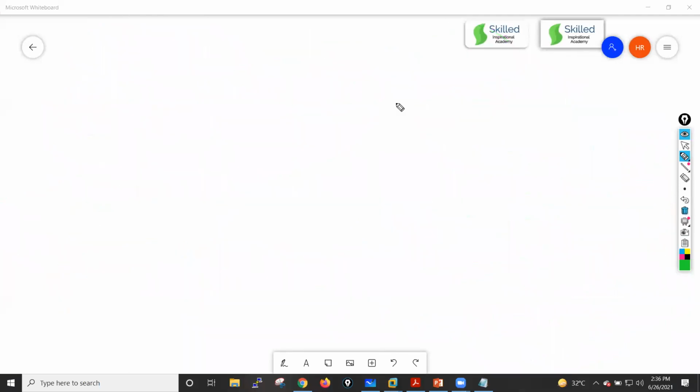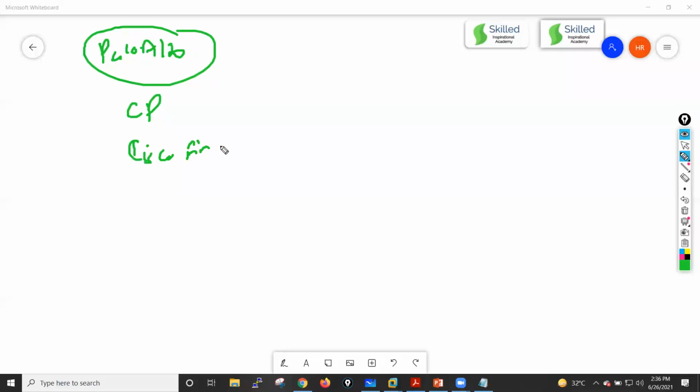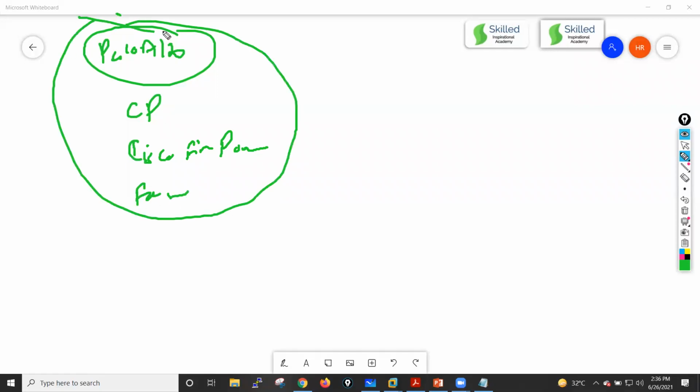If I talk about the next generation firewall, then Palo Alto is your next generation firewall. Then we have Checkpoint, Cisco FTD-FMC, or we can say Cisco Firepower, and Fortinet. These are the main next generation firewalls which support all these features. What are the features?